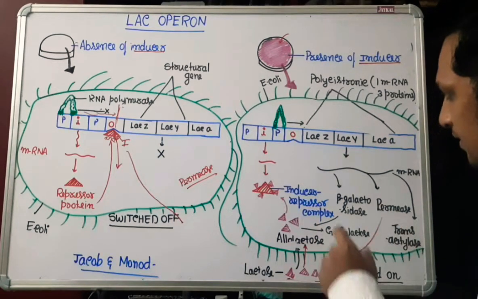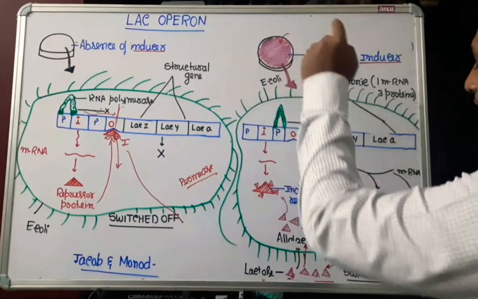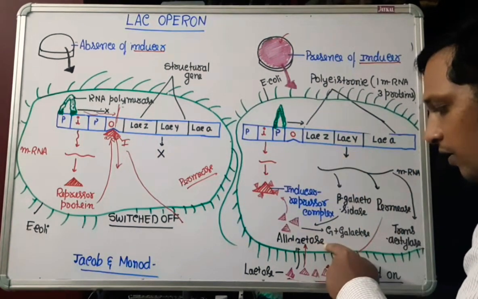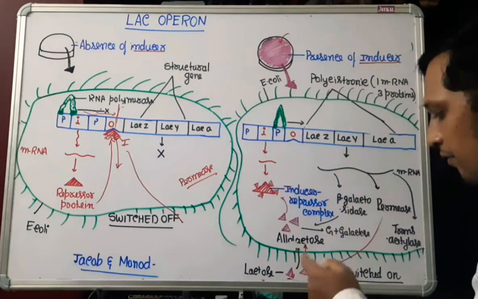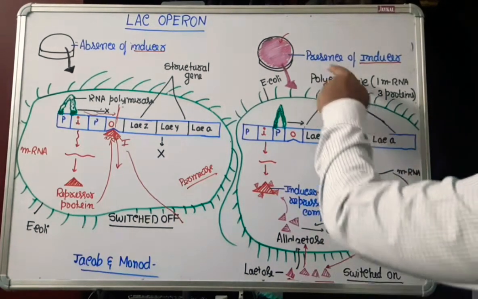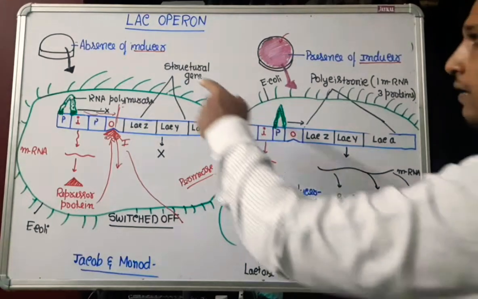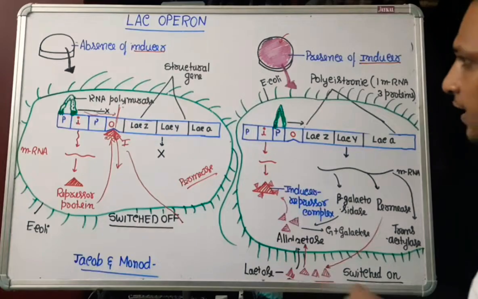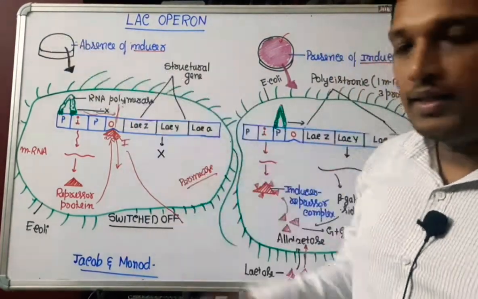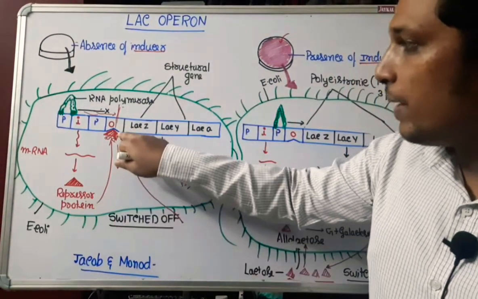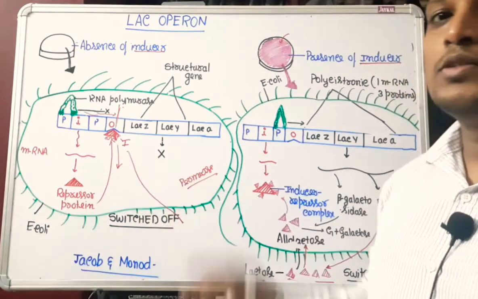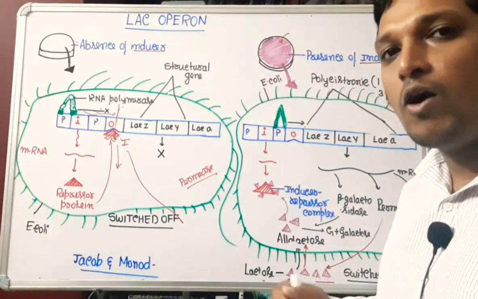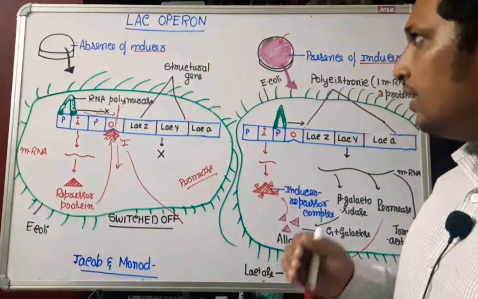So in this case, when food is there, genes are producing their enzymes, metabolism is going on. Since their genes are functioning, we can say genes are switched on. When is it switched on? In the presence of inducer. When there is no inducer, genes are switched off. Again, if the lactose gets over, then repressor binds to operator, and again it will be switched off. So this is how gene regulation in E. coli occurs in the presence or absence of lactose.